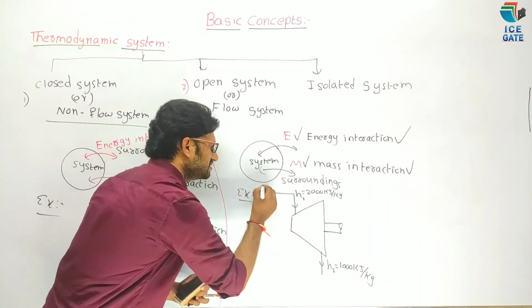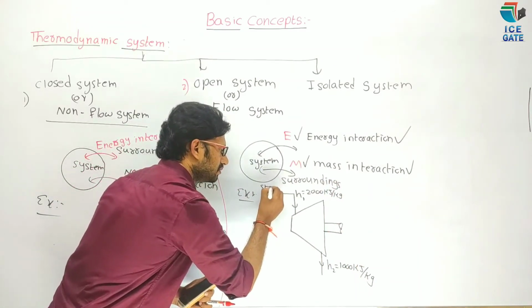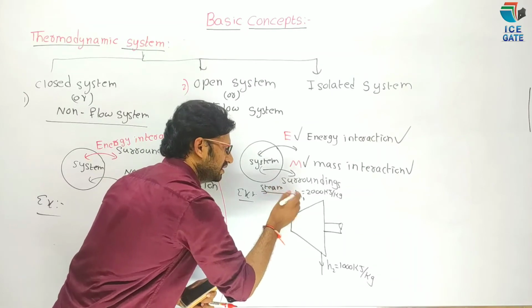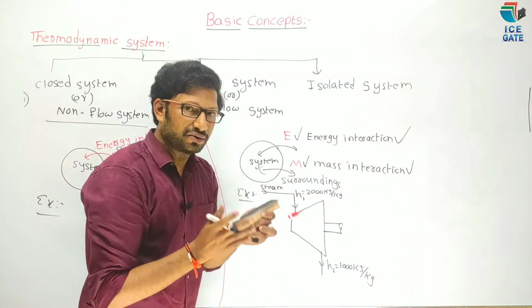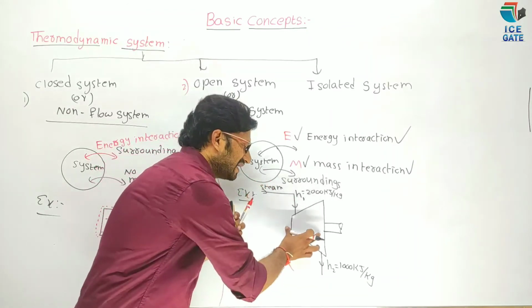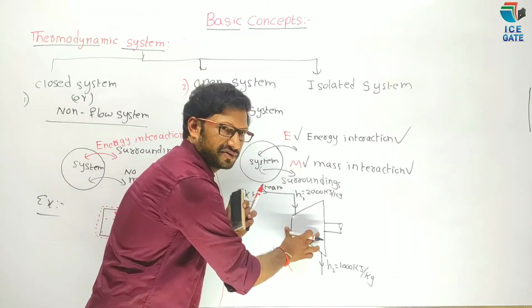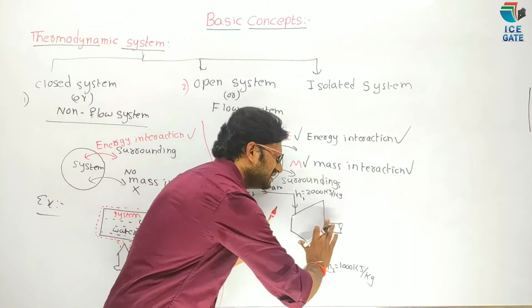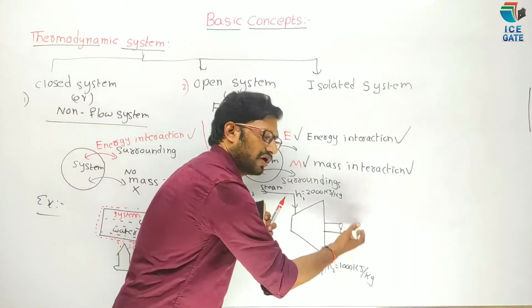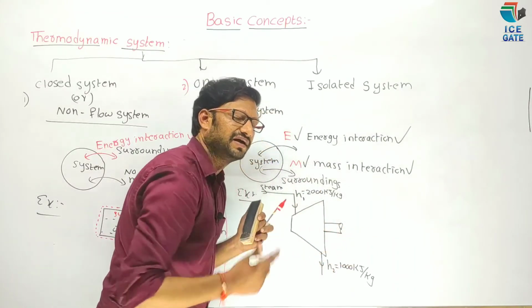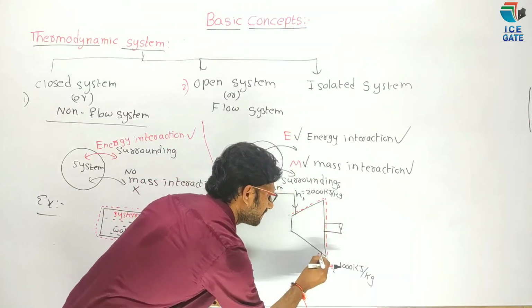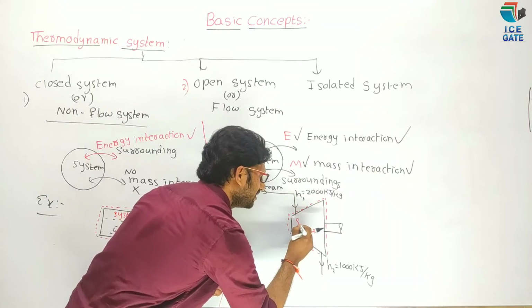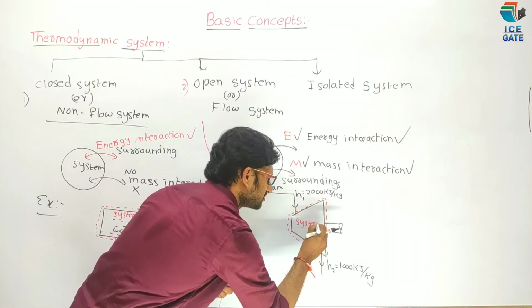Now, steam is entering into the turbine. Here, what is our system? Now we are going to study the turbine. How much energy in the form of work we are getting from the turbine? So, consider turbine as a system.